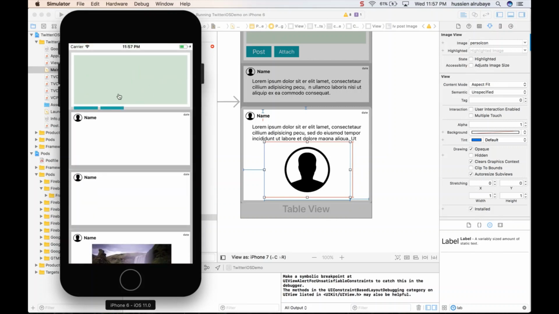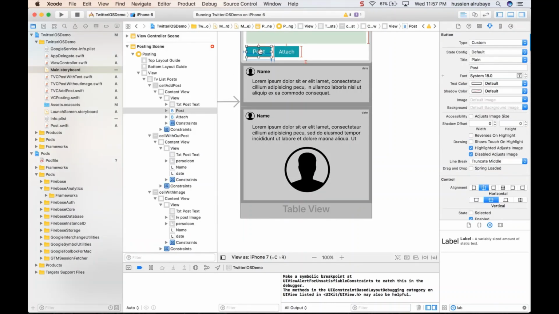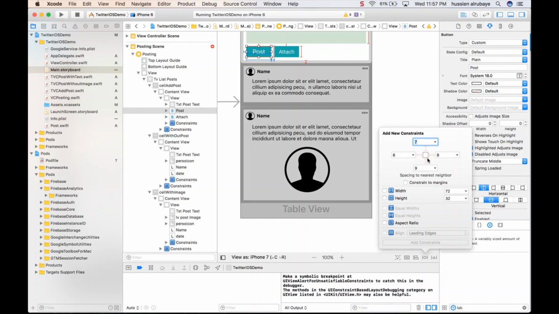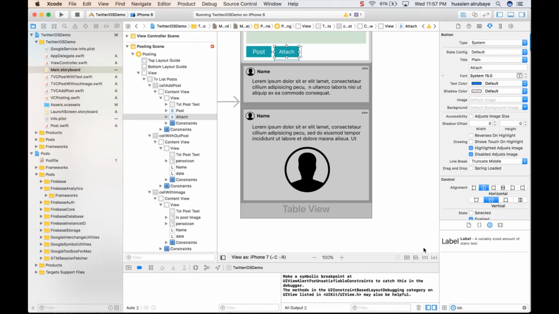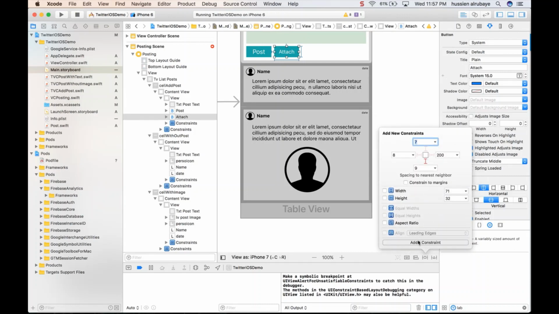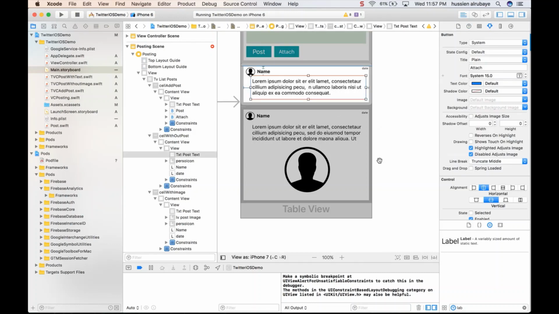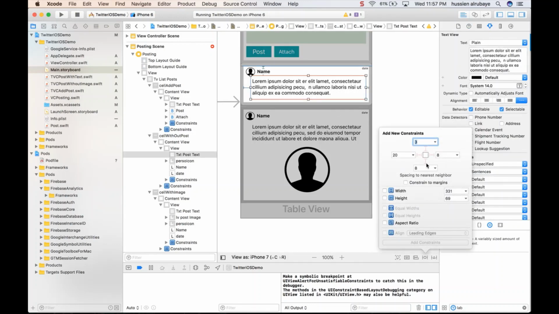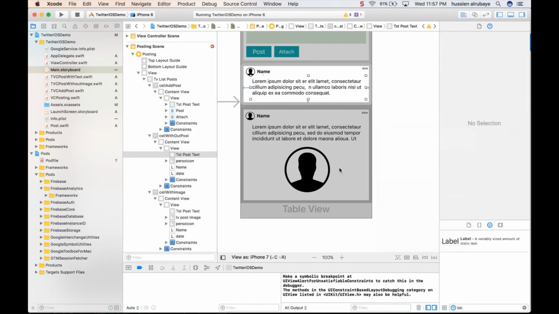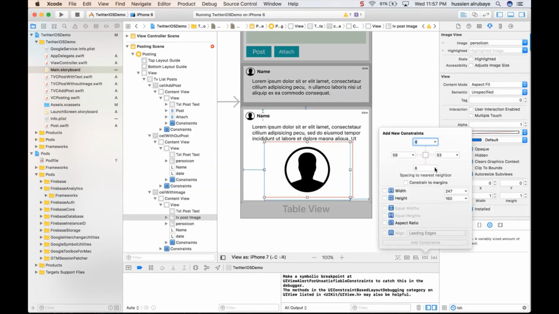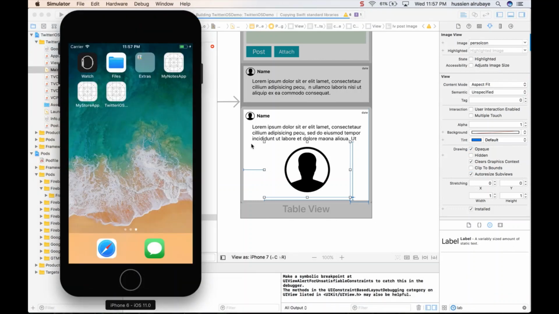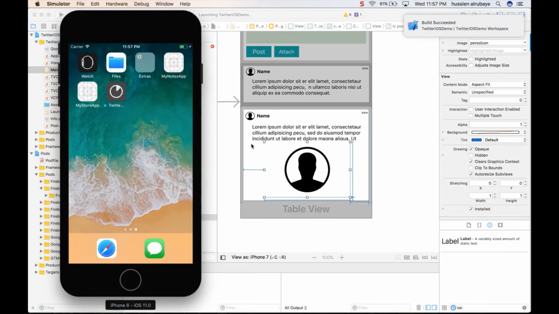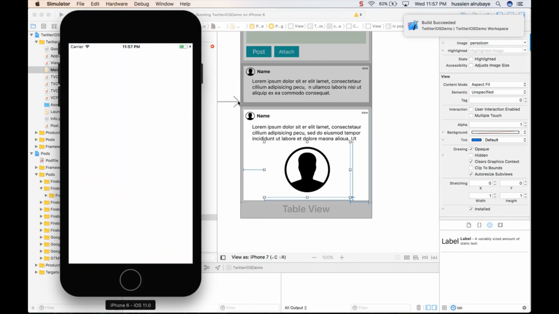So let me just start step by step. This one needs to be pinned from the down below, so you will not have any problem. This one needs to have a pin, so he will not have any problem. And this one also needs to be pinned from the down below. What about this one? This one also needs to be pinned from the down below, so he will not go outside, and this one needs to be pinned from down below, so he will not go outside. Hopefully now everything with the down below will be fixed and they will not go outside of the designing area. Just try to pin them from the down.